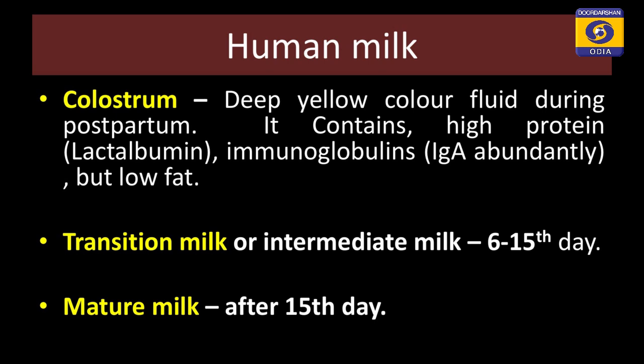Then comes the transition milk, or intermediate milk, which is secreted from the mammary glands from day 6 to 15, and thereafter, whatever secretion comes, we say that it is mature milk. The difference across these stages is that, as per the requirement of the child, the concentration of the constituents varies.